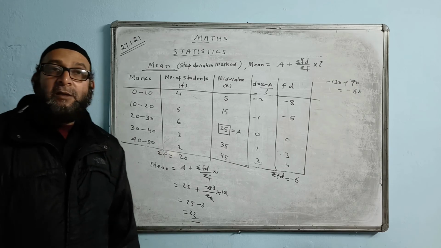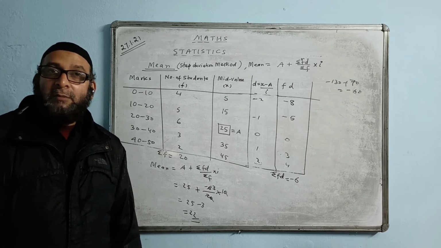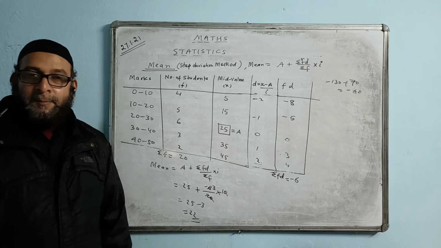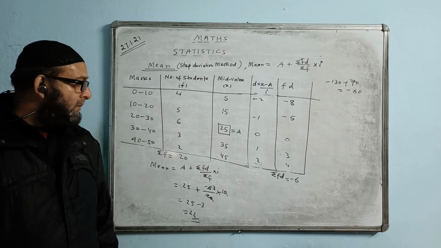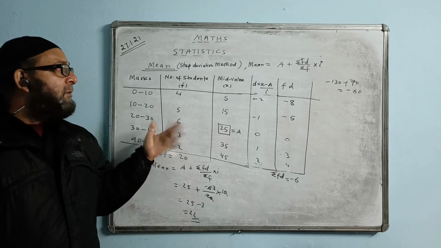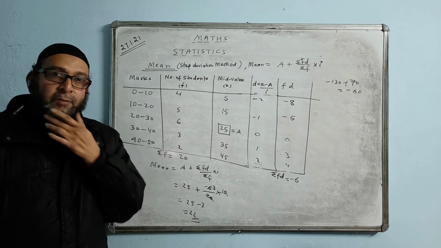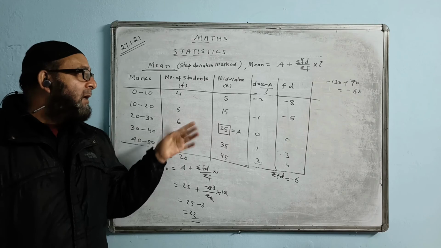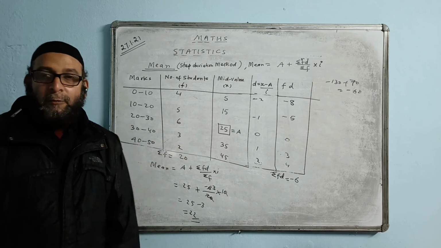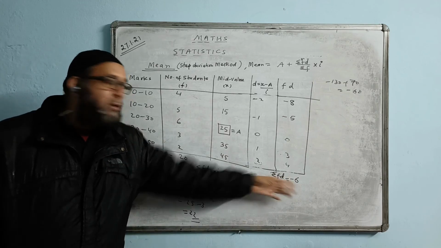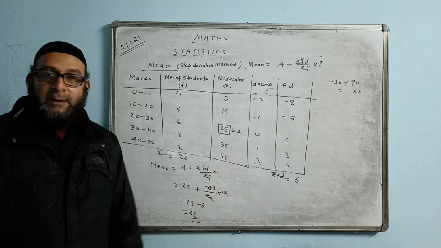But if they mention in the question paper to use the shortcut method, you have to use that method only. Otherwise, this step deviation method is the preferred method. You should give the most preference to this method because here the calculation becomes very small. The numbers will become quite small and then calculation becomes easier.